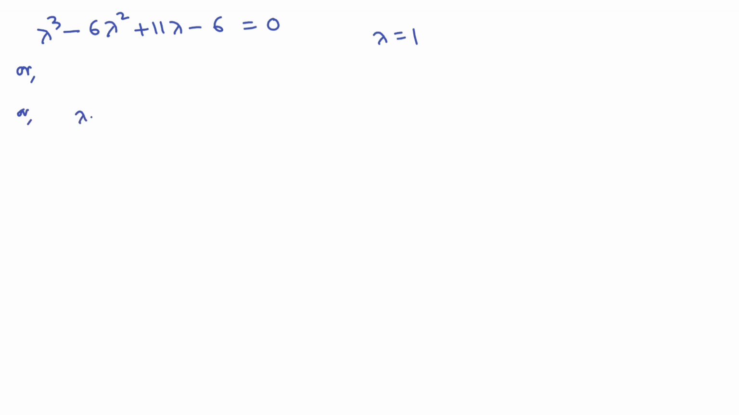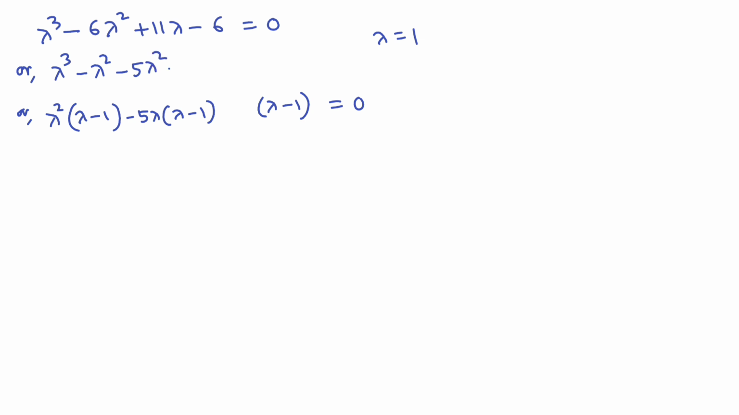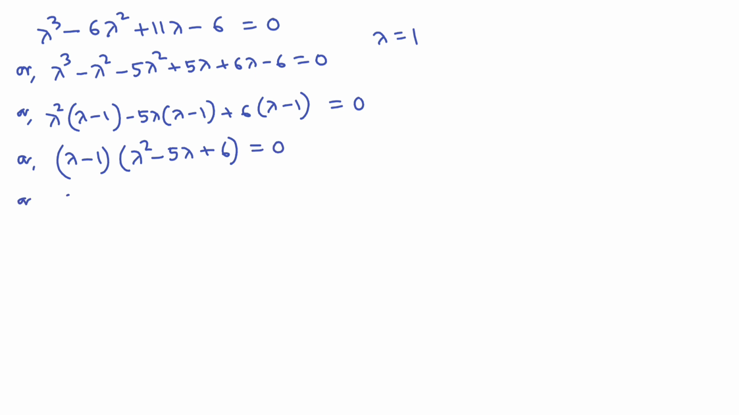So by vanishing method, lambda minus 1 will be 1 factor. This is equals to 0. Multiply by lambda square. So this will be lambda cube minus lambda square minus 5 lambda square plus 5 lambda plus 6 lambda minus 6. This is equals to 0. So we are getting lambda minus 1 into lambda square minus 5 lambda plus 6. This is equals to 0.